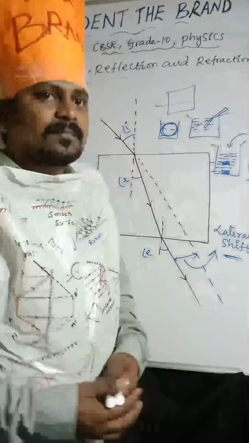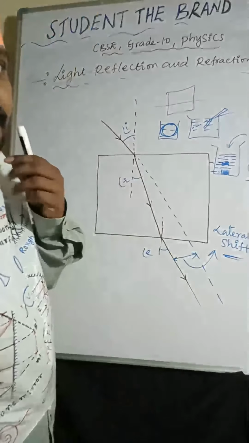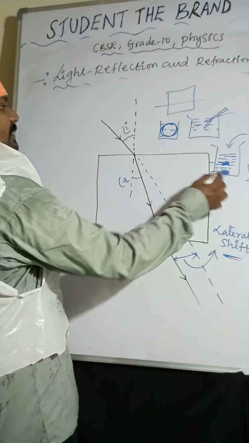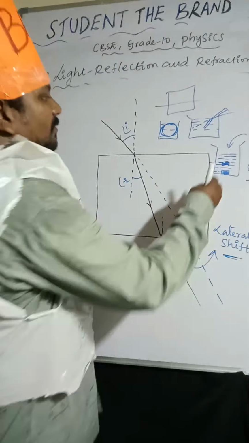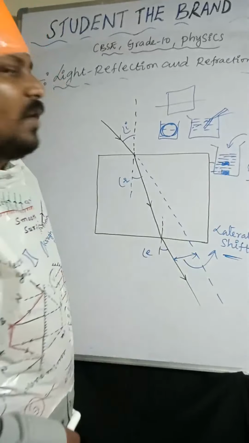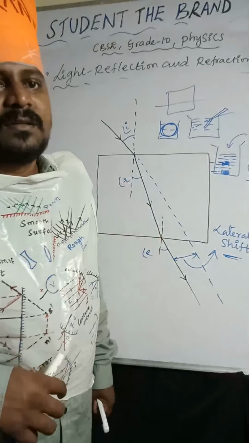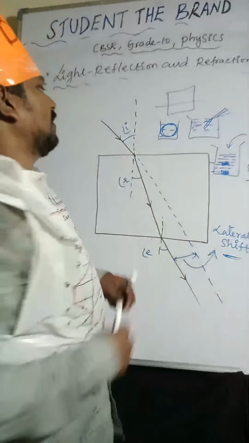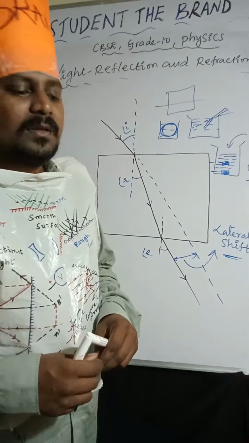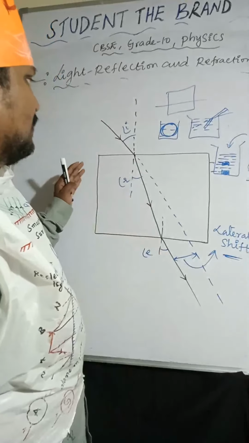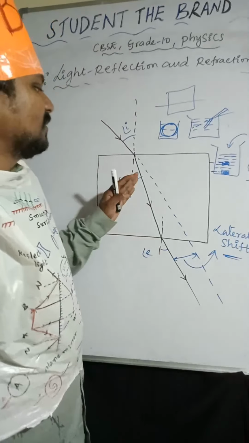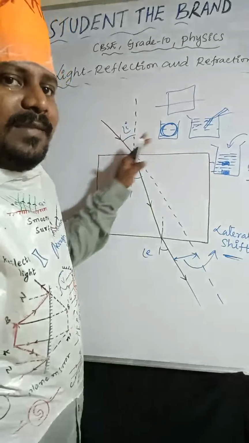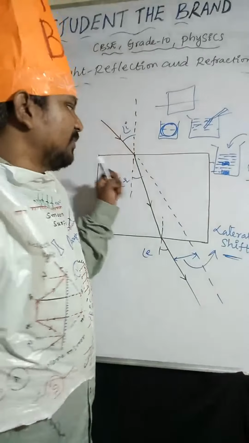Okay. I hope it is very clear to you. So this apparent position, this is the actual position of the coin. The distance between apparent position and actual position of the coin is called vertical shift. So this is about the glass slab. They will ask for 3 marks on this concept, especially this concept alone. They will ask for the diagram, only the diagram itself.